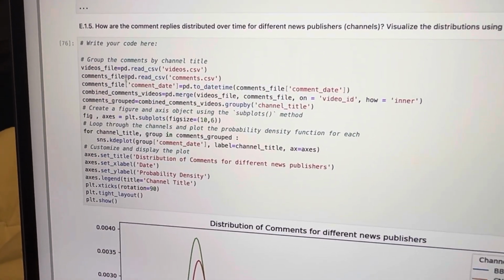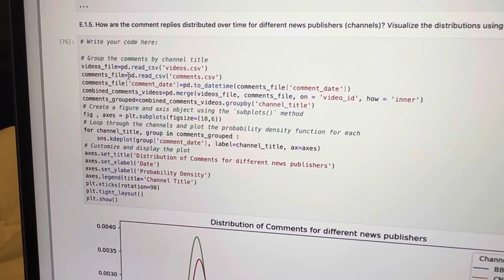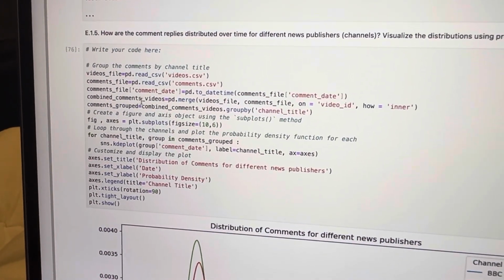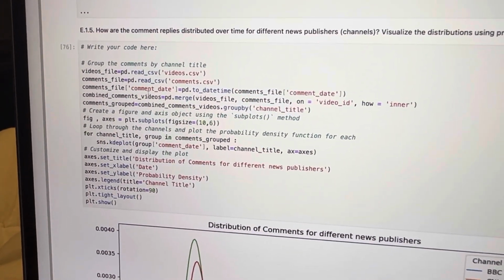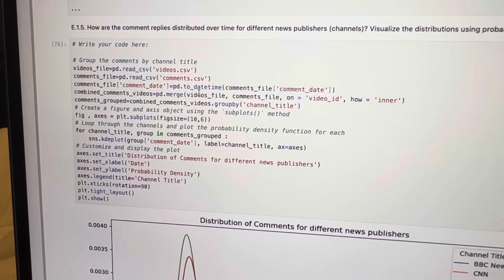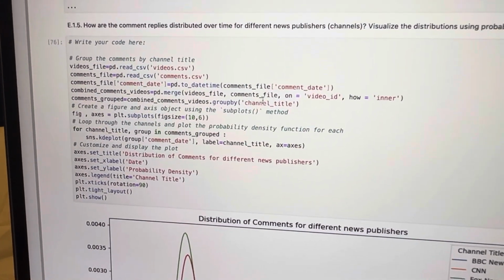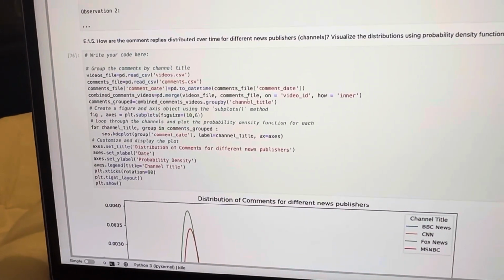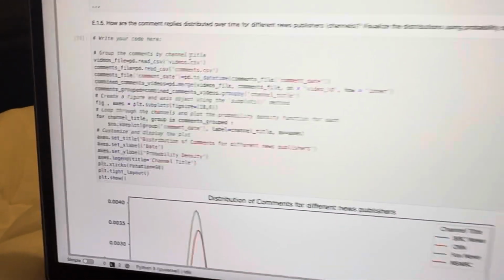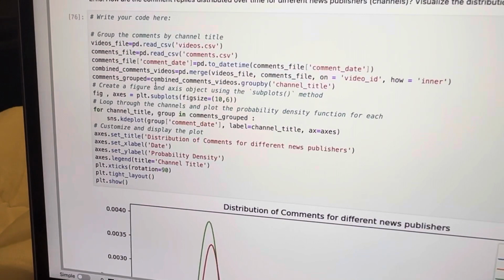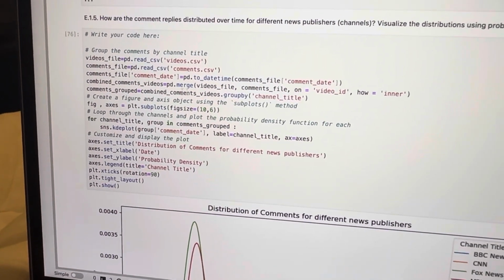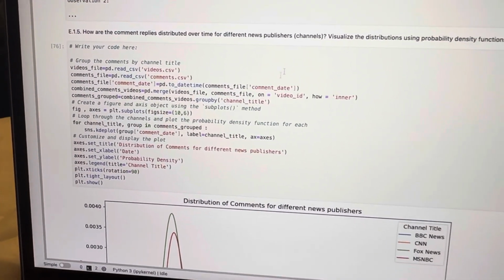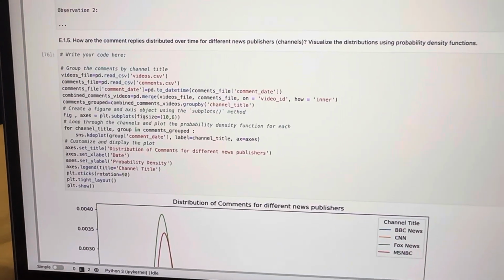The videos file was imported, the comments file was imported, and then I had to change the comments file's comment date to datetime type because it was giving an error otherwise. Therefore, I had to change it, and I had to combine both of these files.